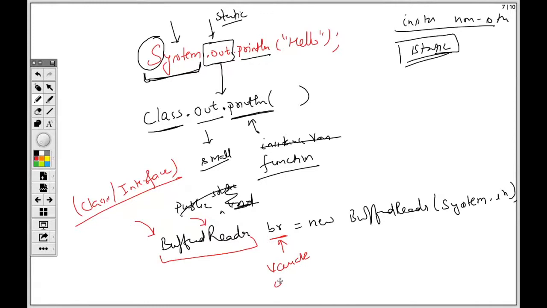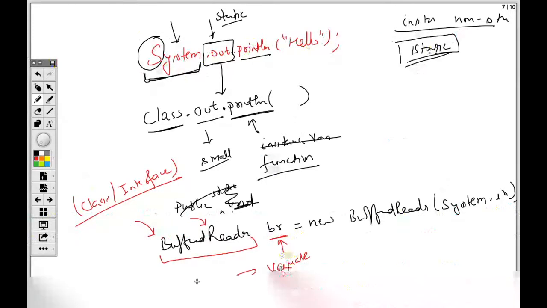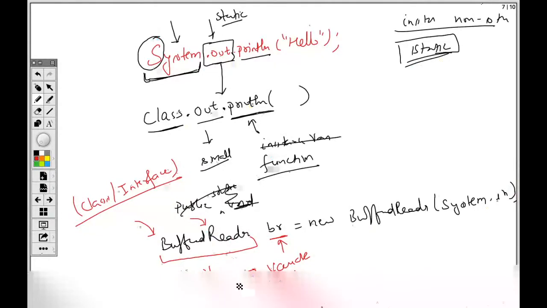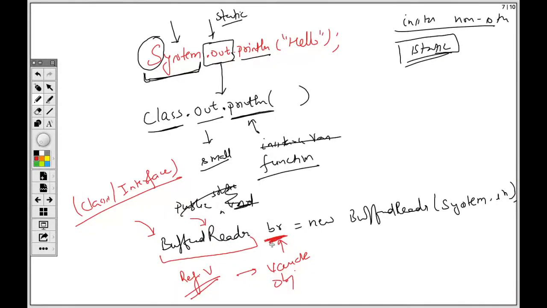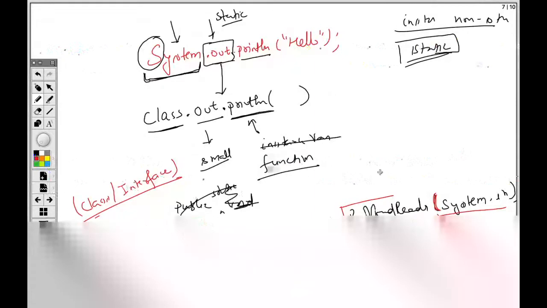This is in small, so it is a variable. Later we'll call it an object, but basically we call it a reference variable. It stores the reference of whatever is created from here. Again, BufferedReader, see, and then there is a parenthesis. So what is this thing?